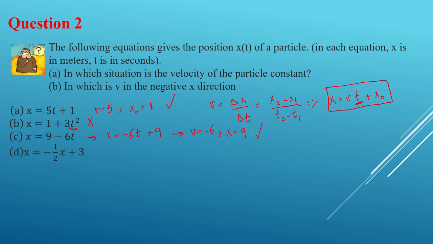So this one is also a right answer. How about D? This is kind of tricky. If you are in the exam, you might think, okay, this is the right one, it's just a fraction, and you go with this. However, look at this part right here. This is based on x, not t. So this is also not a right answer.